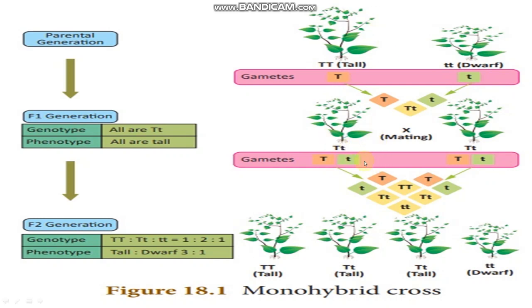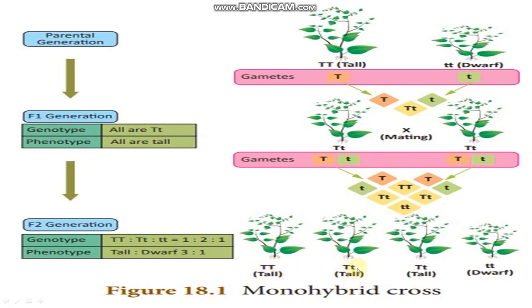So after selfing of these two, capital T small t, it will make organisms in which we can see the genotype and phenotype. See, if capital T is there, it means it will dominate over small t, or dominate over the dwarf gene, right? So here it will be tall, it is okay.